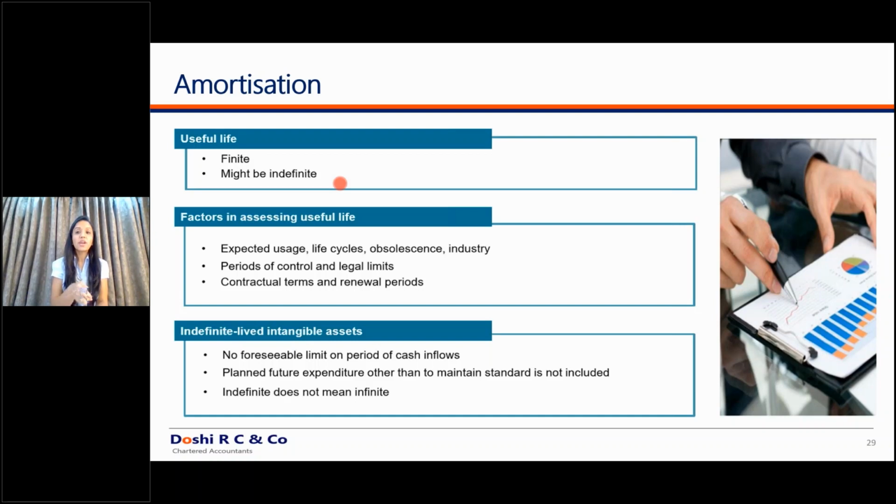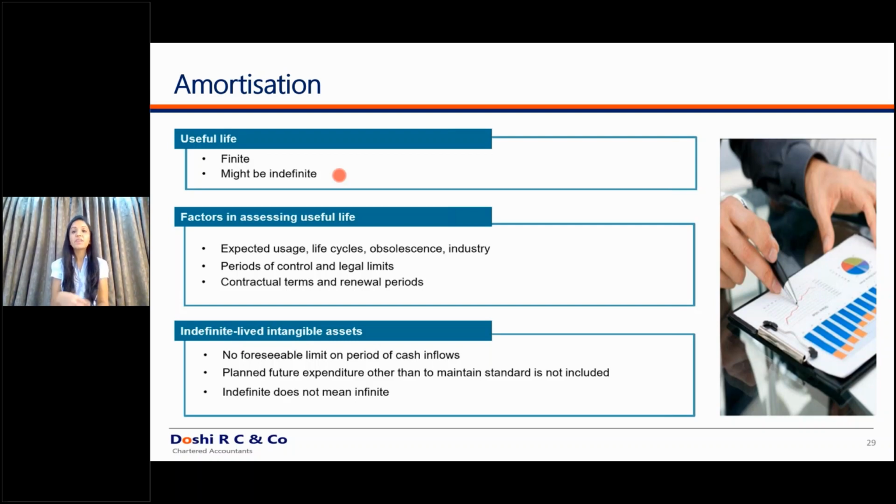And if a particular asset is defined as an indefinite useful life asset, you do not amortize that asset. Proving that it has an indefinite useful life is difficult, but if it does, it will not be amortized. A classic example which falls into this criterion is goodwill on acquisition.